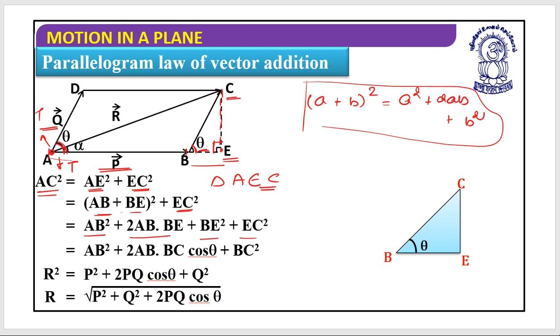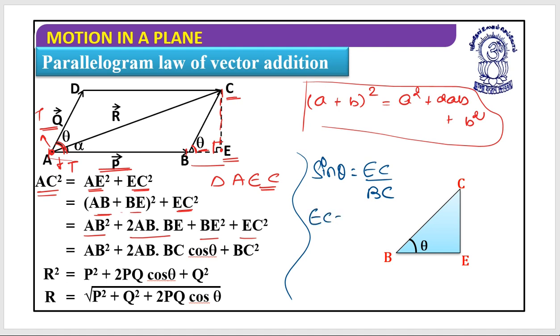Now if I see this triangle very carefully, what could I write for the sine theta of this triangle? Sine theta should be equal to EC divided by BC.